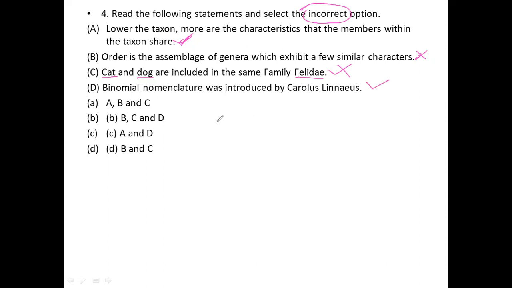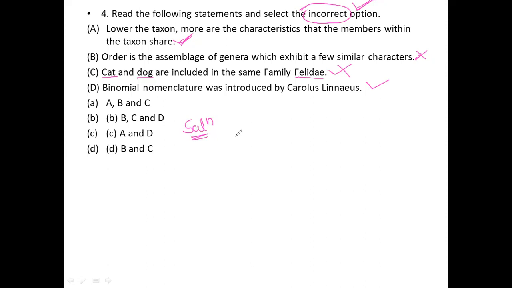So here they asked for the incorrect statement. The statements that are correct will be wrong answers, because they asked for the incorrect statement here. Now I would like to give the solution for this question. You can see the solution on your screen.